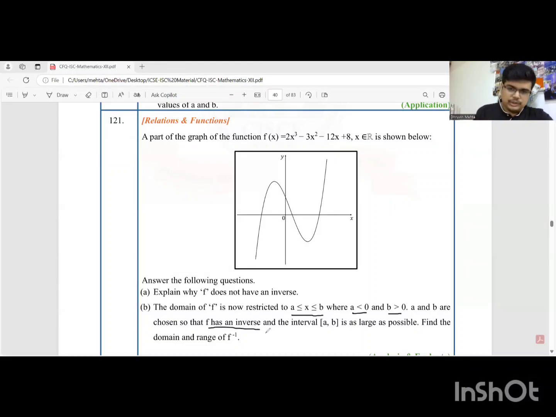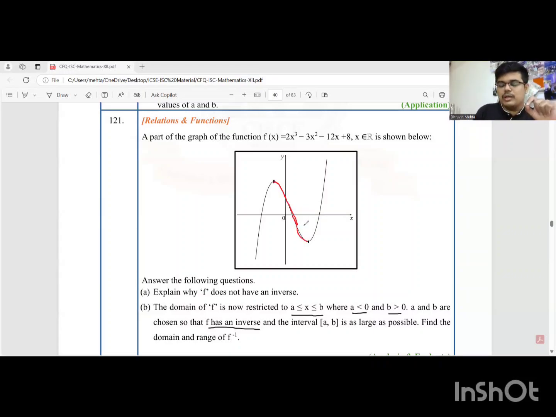You have to understand, students, that f will have an inverse when it is 1, 1. This whole graph is not 1, 1, but some part of the graph is surely going to be 1, 1. Now the trick, the concept over here, students, is to identify where it is 1, 1; we will have to check the turning points, students. When I say turning points, if you look at this particular point, let me just shade this for you, students. From this point till this particular point, this is where it is 1, 1.